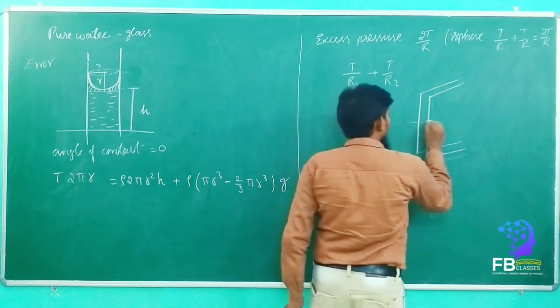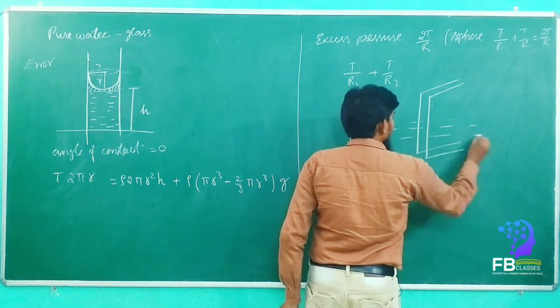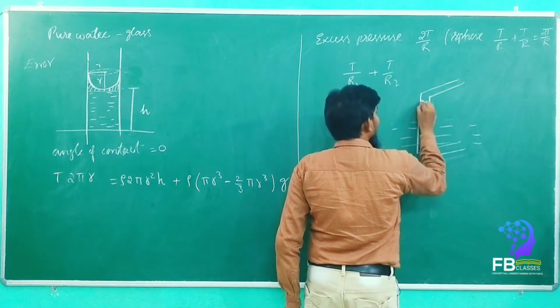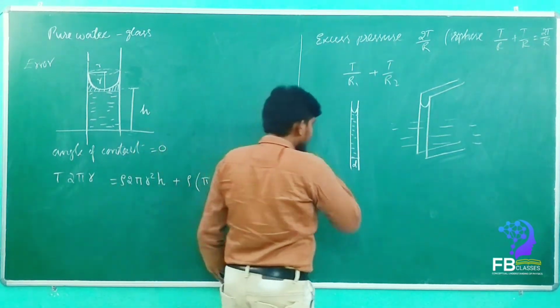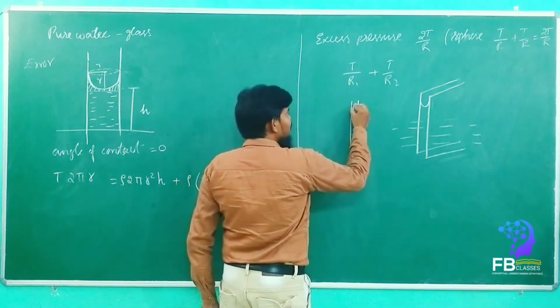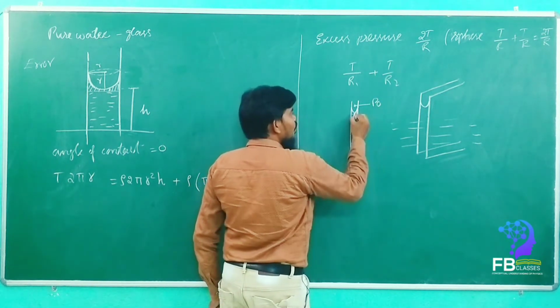I put them into the water, and the water is going to rise up here. Now see how much the pressure is here. The pressure outside is P naught.